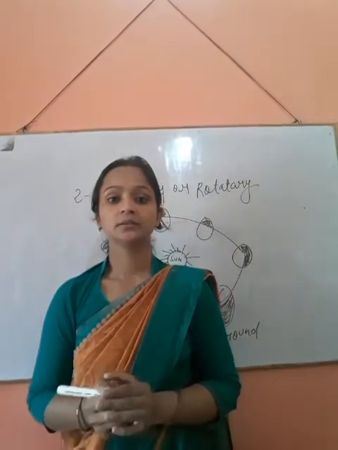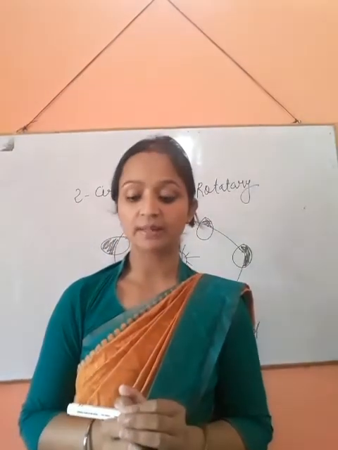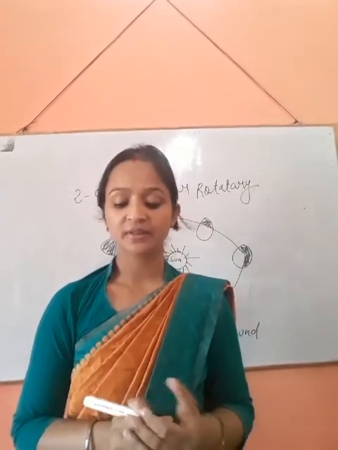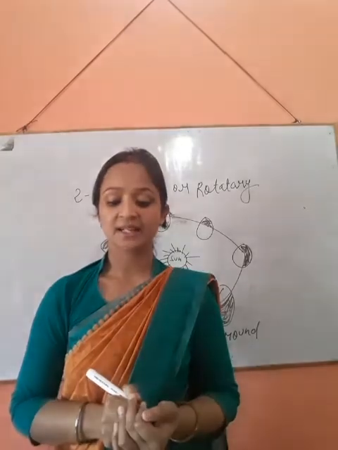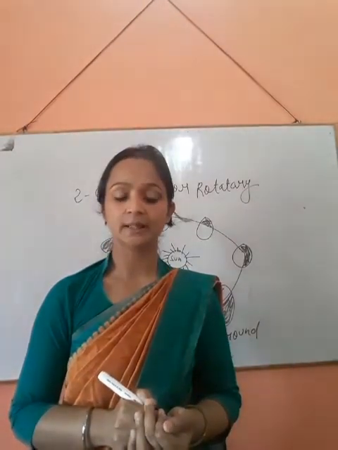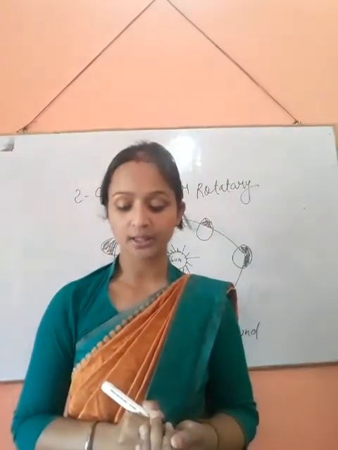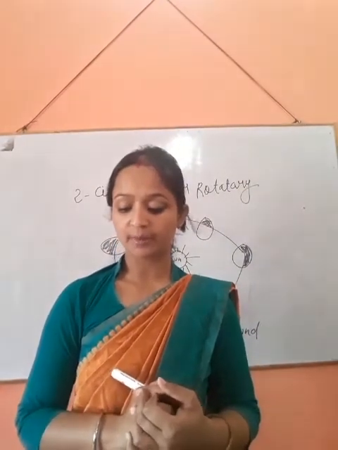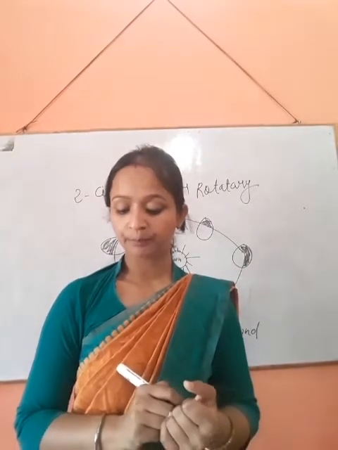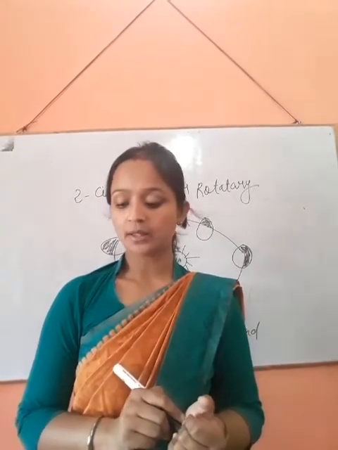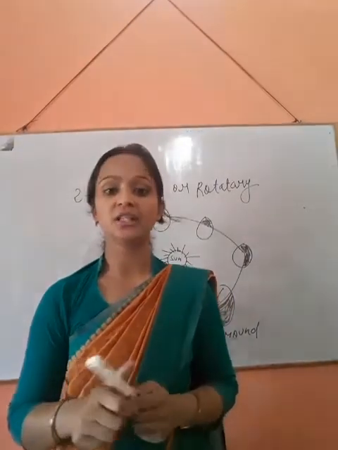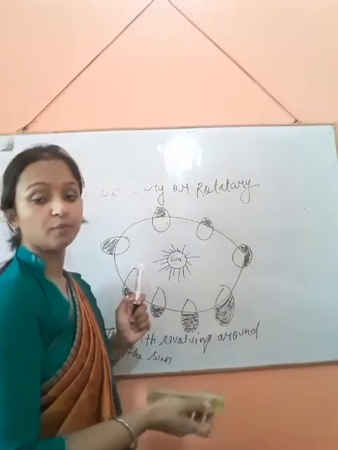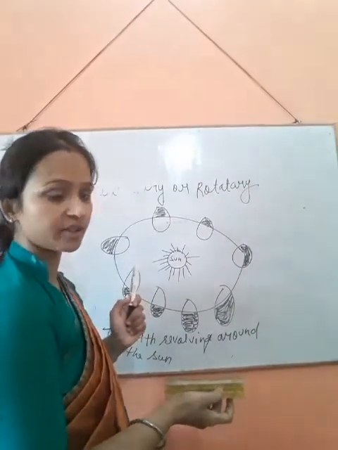In this, circular motion or rotatory motion is completed, and I have given examples. First example was a spinning wheel, second a spinning top, third a potter's wheel, fourth a ceiling fan, and fifth the earth revolving around the sun or the moon revolving around the earth. Now the next motion is the oscillatory motion.